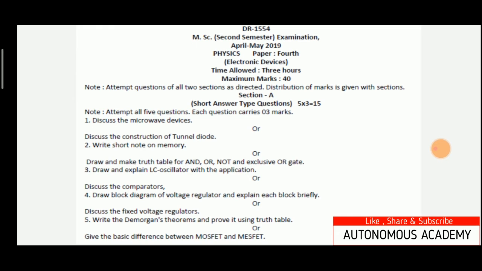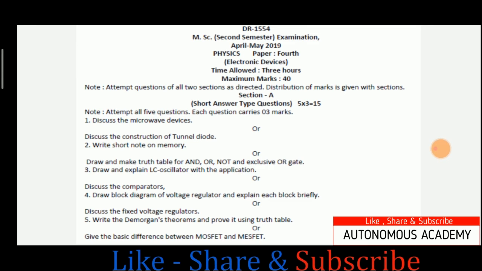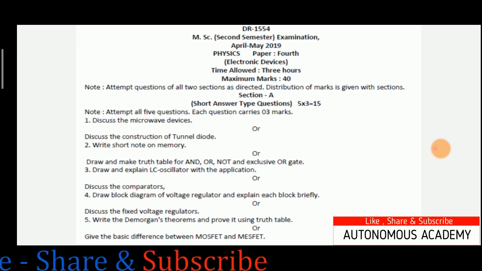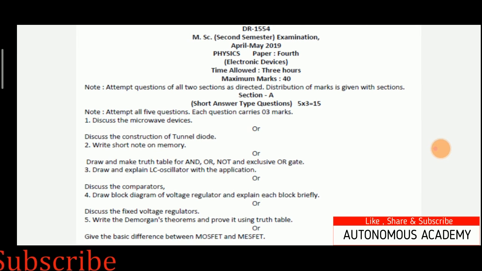Next is discuss the comparators. So as the name clears, comparators are the circuit that can compare two input values or two voltages, to indicate which is larger. Comparators generally consist of a specialized high gain differential amplifier. The symbolic representation of comparator and operational amplifier are the same, and comparators are used in the CPUs, and they are also used in microcontrollers.